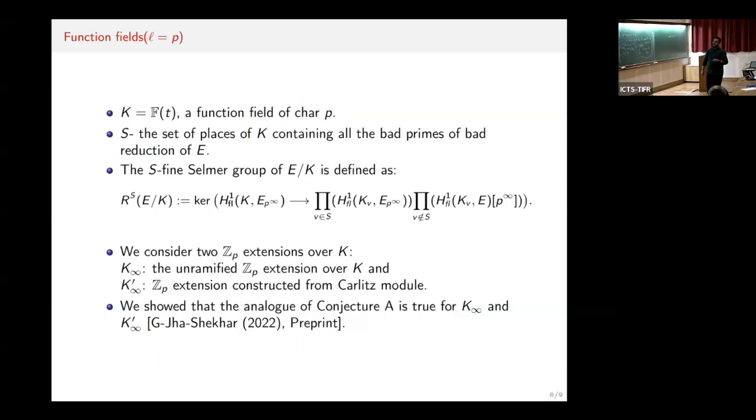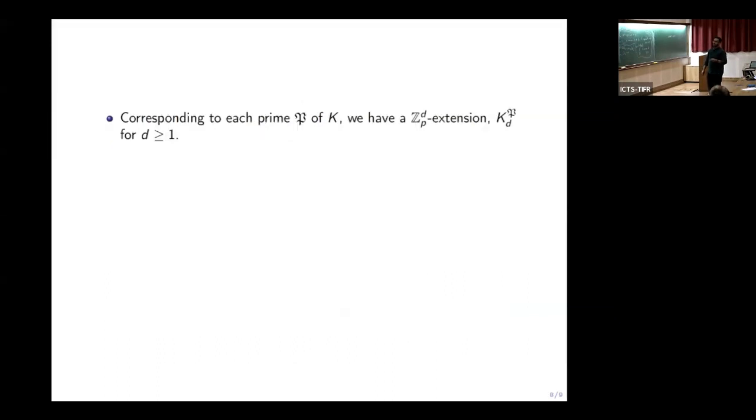Let us talk about conjecture B. Something strange happens here. Unlike the number field case, here we can produce infinitely many Z_P^d extensions for any d greater than or equal to 1. In fact, for any prime P of K, we can get a corresponding Z_P^d extension, denoted K_{P,d}, for d greater than or equal to 1. This extension is ramified at the prime P, and it's unramified everywhere else.